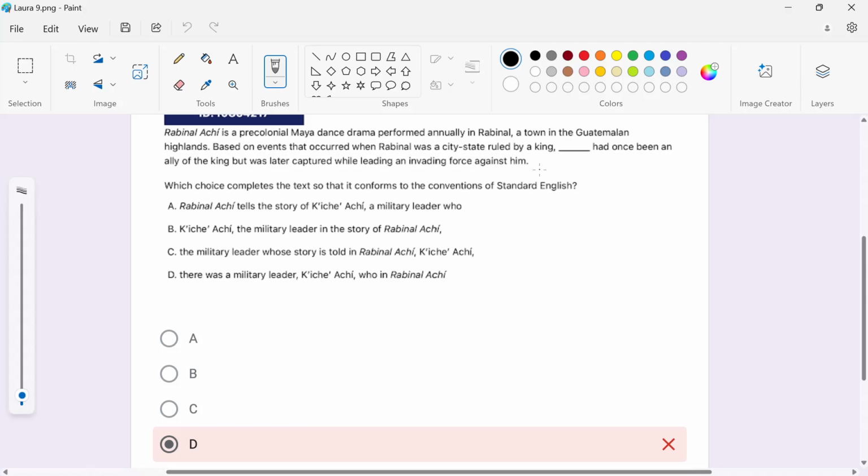I'm probably pronouncing it wrong, who cares? The important thing to know is that when there's an introductory phrase, the next noun has to be what that introductory phrase talks about. And in this case, the student selected D. There was a military leader isn't what was based on events that occurred. Kichi Achi is not based on events. That's a person. And the only way I know that is by the previous sentence that says Rabbinal Achi is the dance. So the answer to this one is A.